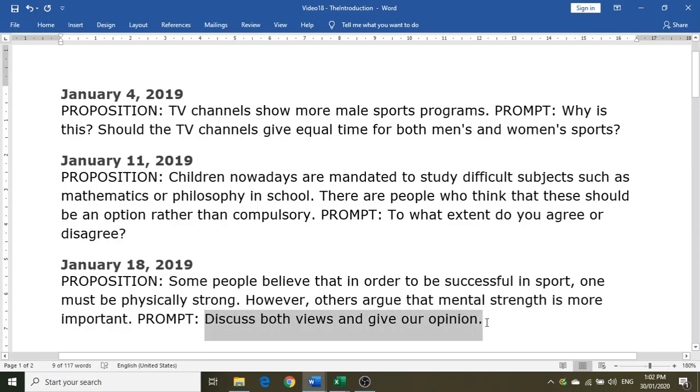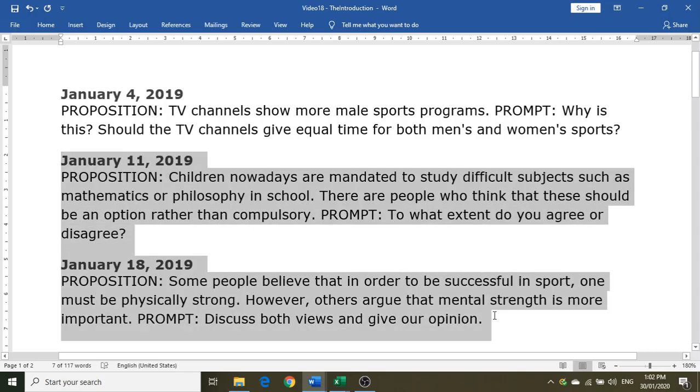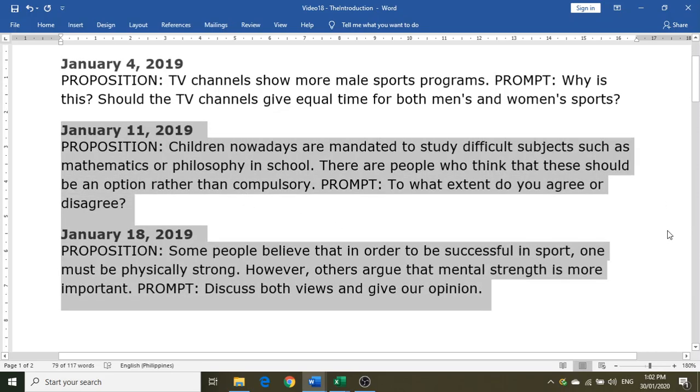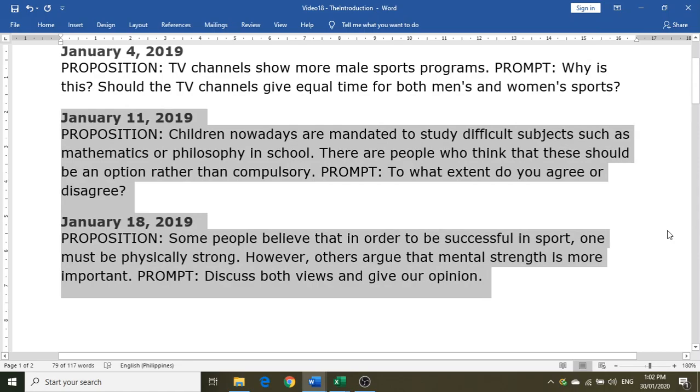So, again, it can clearly be seen that this is a crossover from the prompt itself, which says discuss both views and give your opinion. So for January 11 and January 18, what you had were two successive crossover questions.